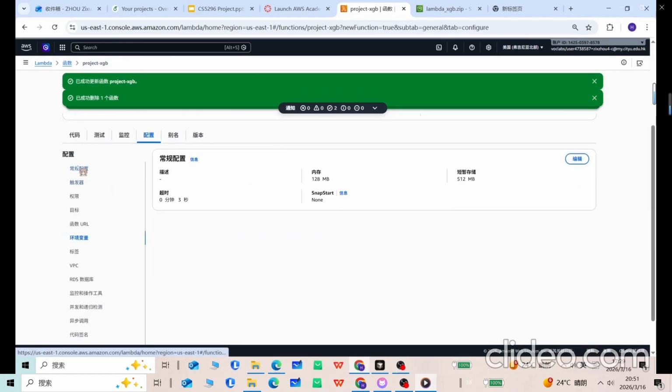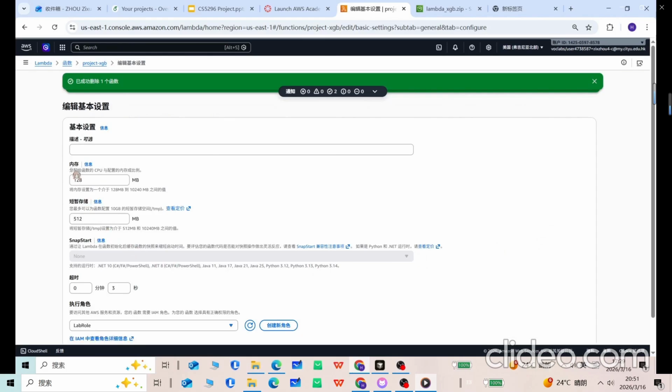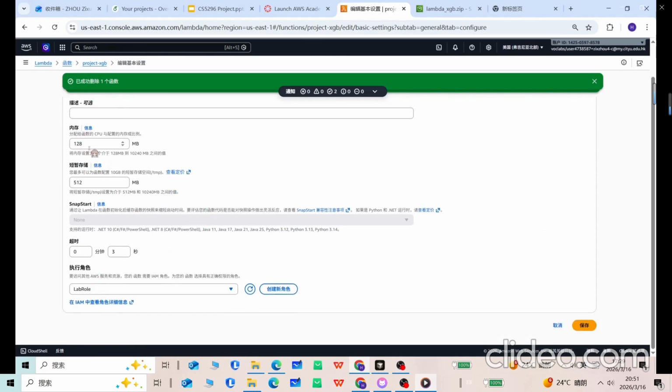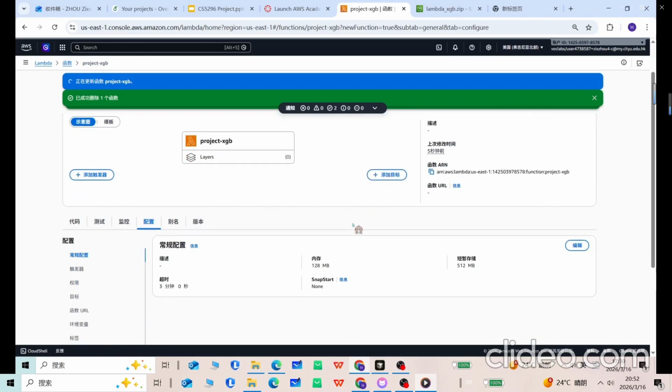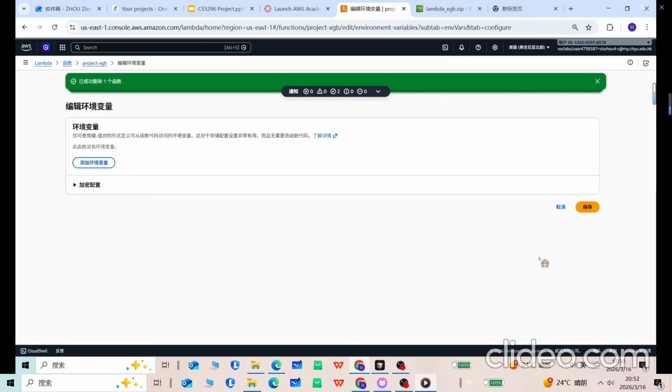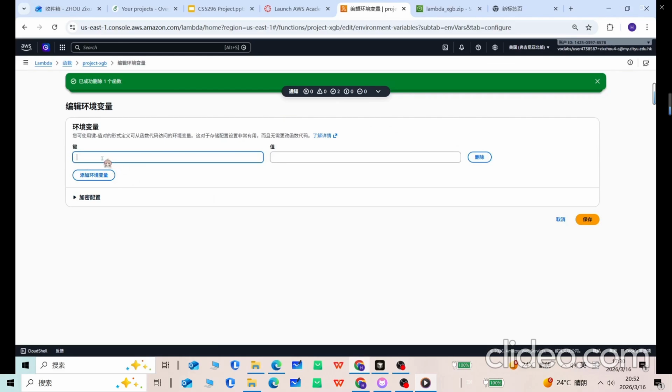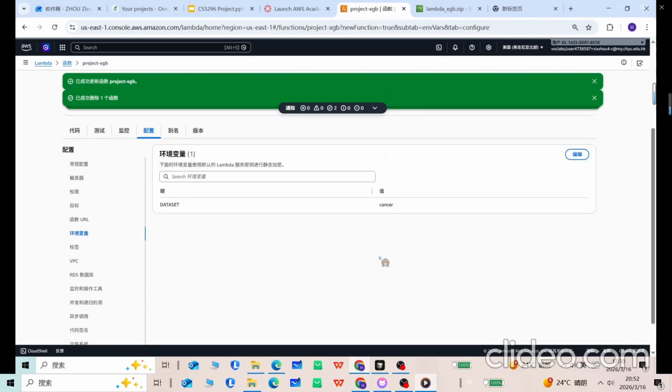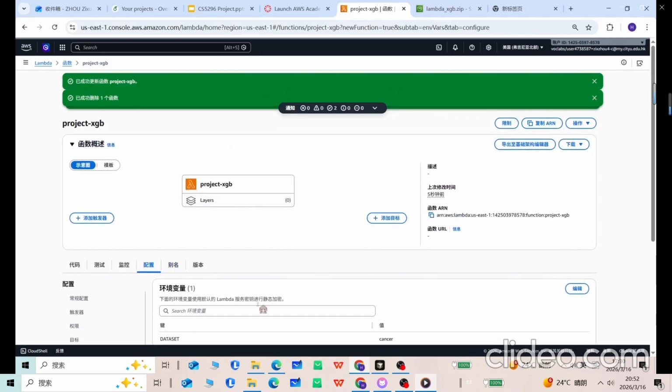And then we need to set up some of the configurations. As you can see here, the memory we set here is the default 128 megabytes. And we're gonna set the timeout to 3 minutes, given that the inferences actually take some time. And the last thing we're gonna change is the environment variable. We have one environment variable here, which is the dataset. We have two choices, which is the adult dataset or the cancer dataset. And this is basically the setup for our Lambda function, and it will be all done.